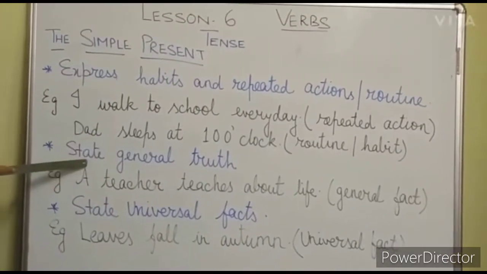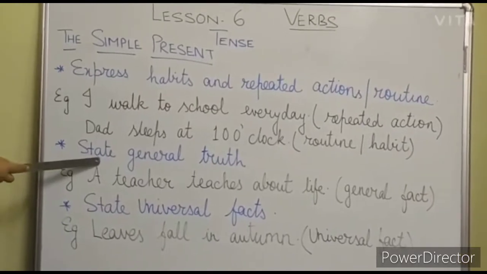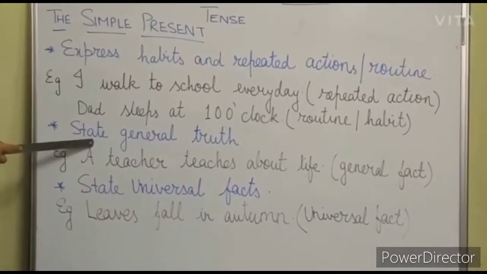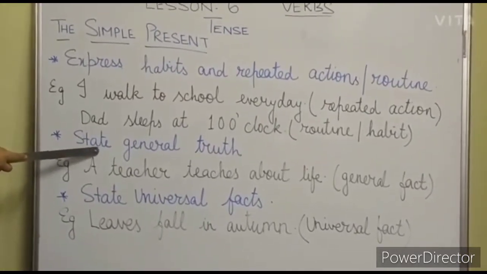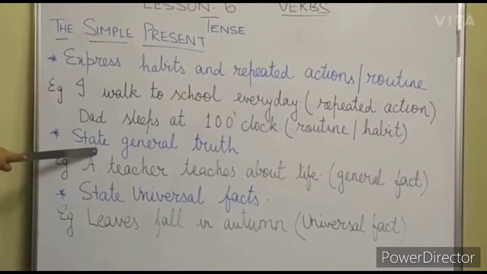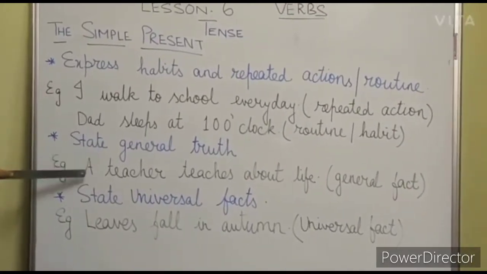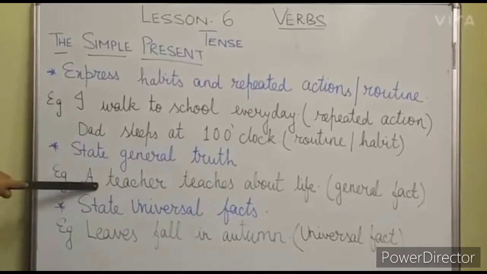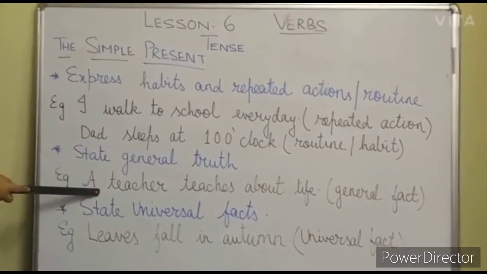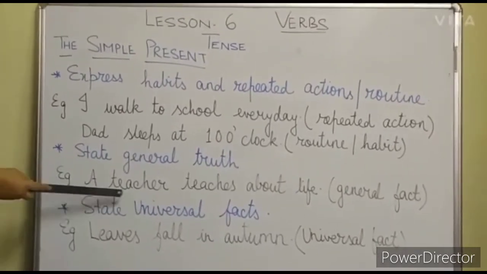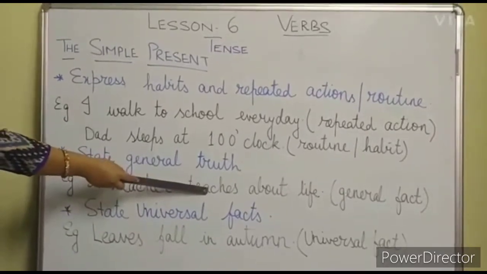Now see the second one, to state general truth. So when we have to say something which is generally true, in those cases we will be using simple present tense. Example, a teacher teaches about life. It is a general fact. So here we will always use the present tense.